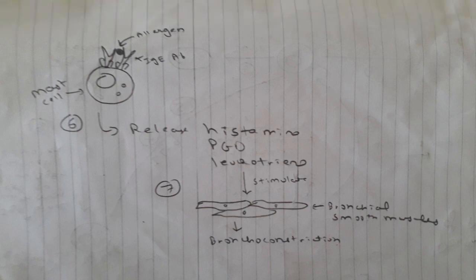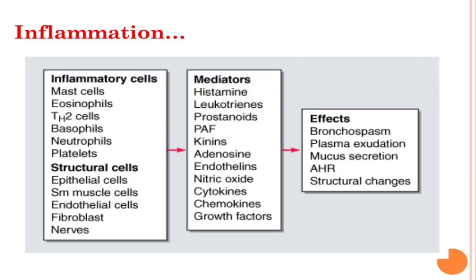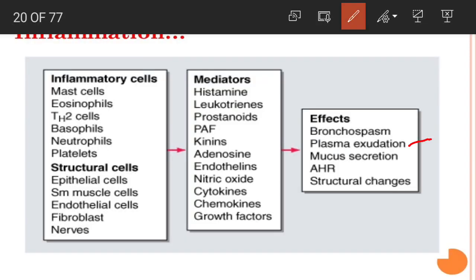Along with this bronchoconstriction, it will also cause plasma exudation, meaning it will increase the vascular permeability, leading to plasma exudation. It will develop a mucosal edema. There is excessive mucus secretion, and there will be airway hyperresponsiveness, and there will be some structural changes.